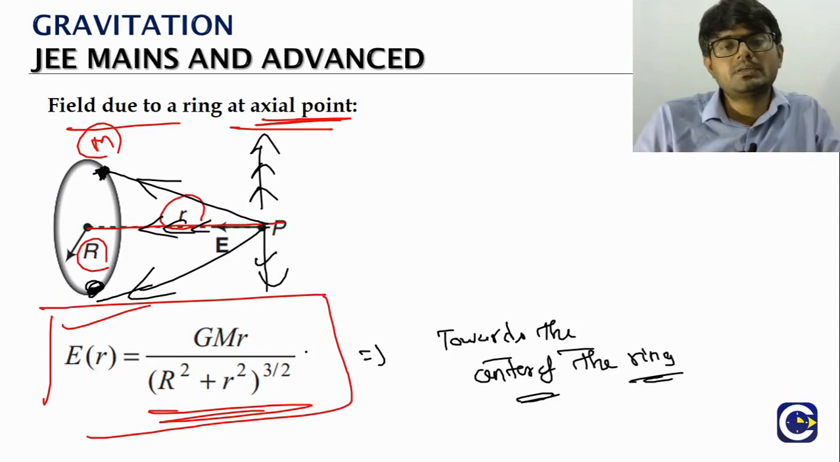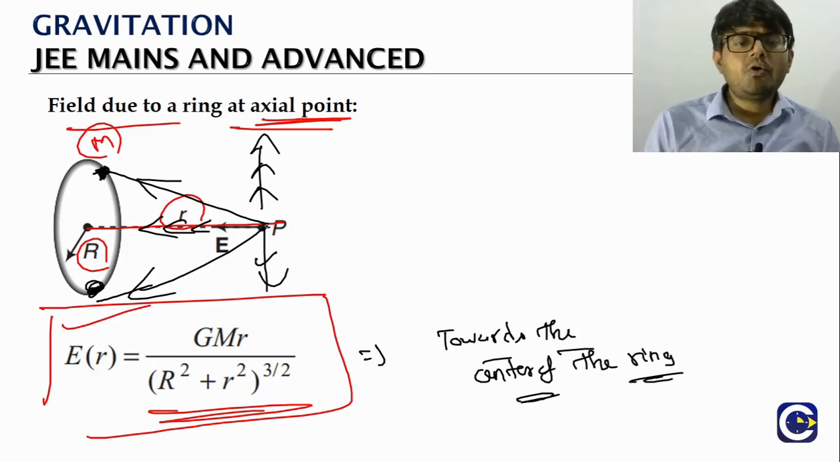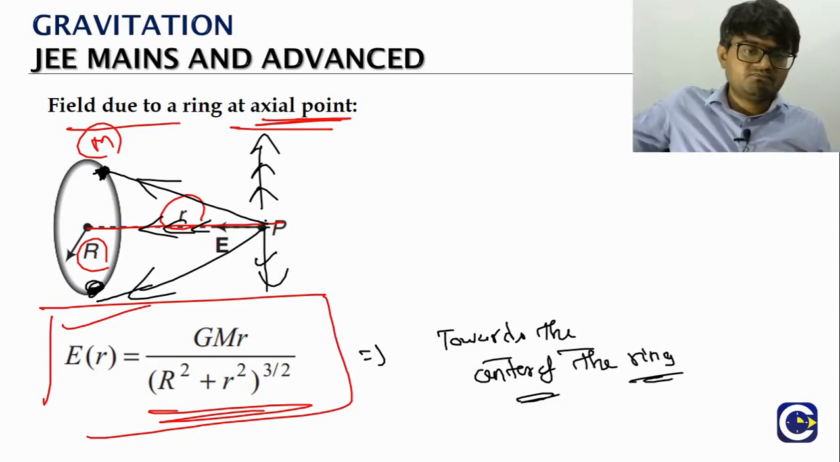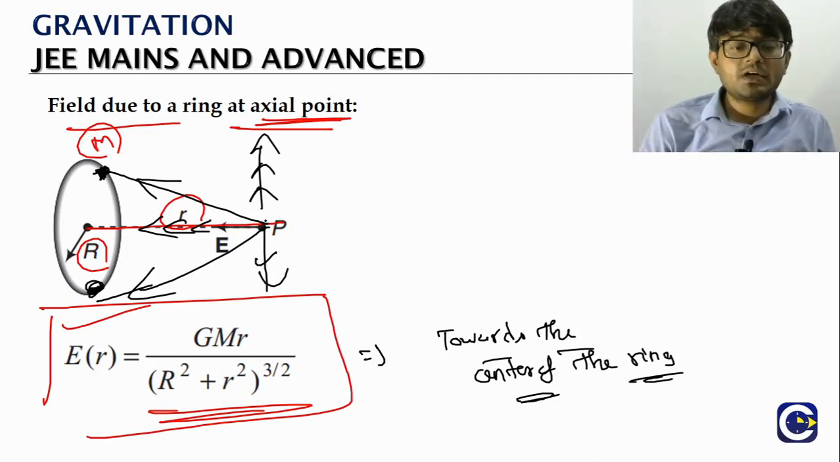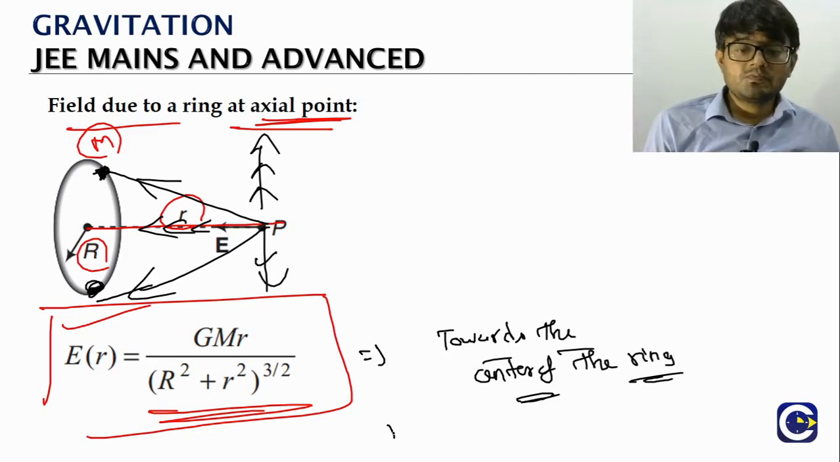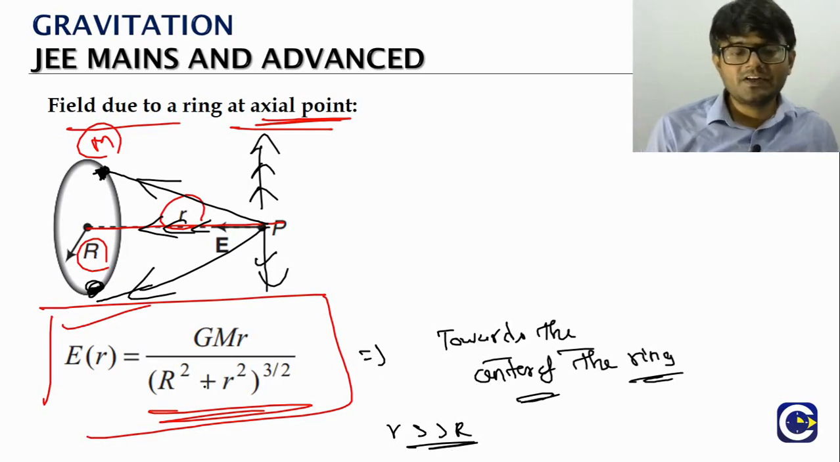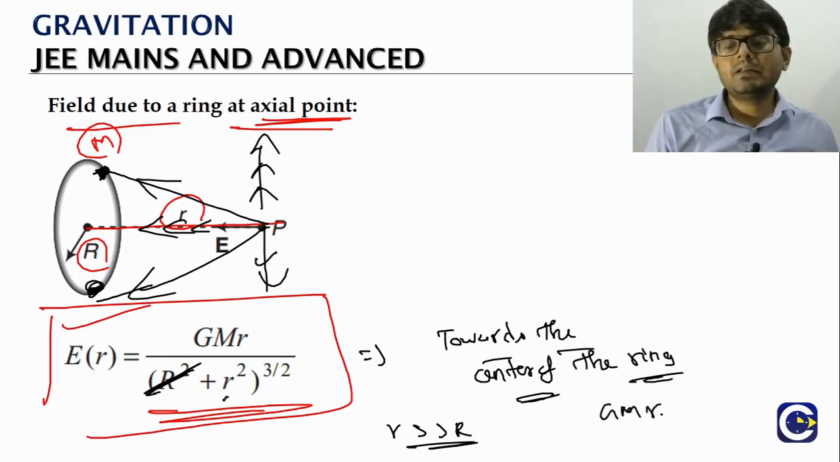And here I want you to observe one thing. If the point P is very far, it means this small r will be very high in comparison to capital R. Think of it. Small r is very high means we can neglect capital R. R square power 3 by 2 means r cube. So look at it: G capital M R by small r cube. So what is it?